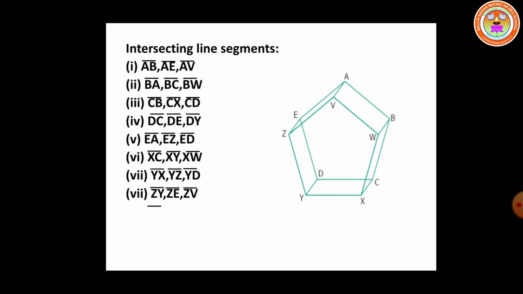Next consider the point V. Therefore the line segments VA, VW and VZ all are intersecting at the point V. If you consider the next point W, therefore the line segments WB, WV and WX all are intersecting at the point W. Let us move to the next question.